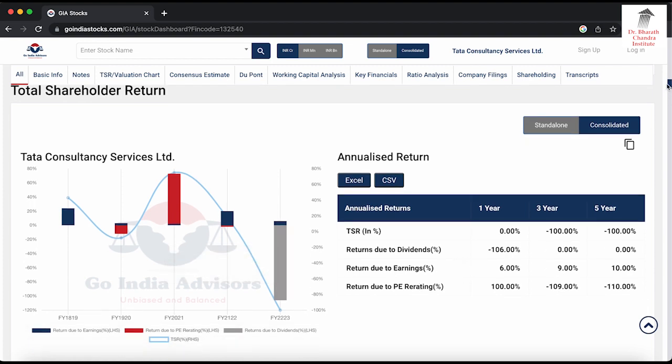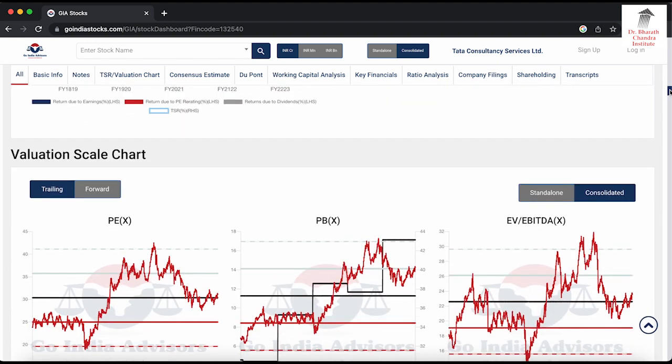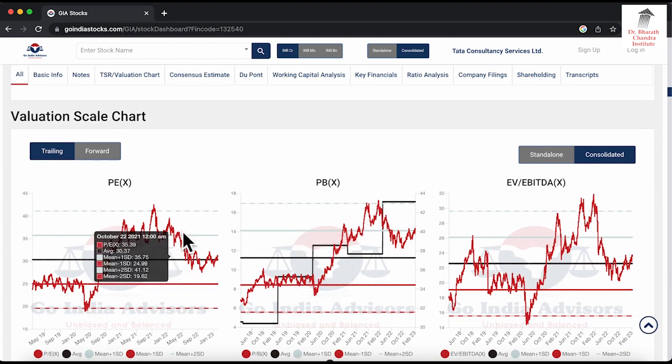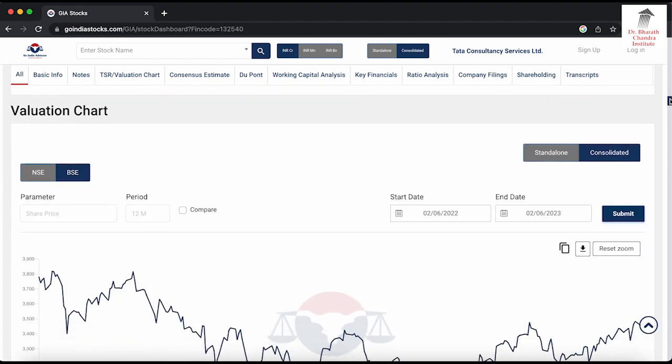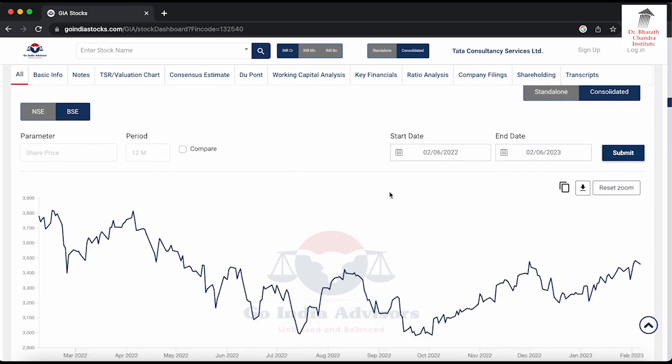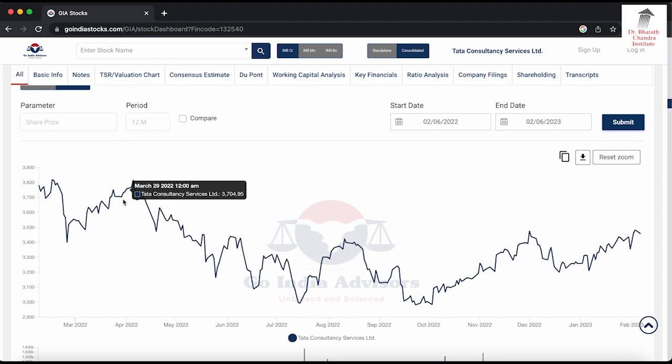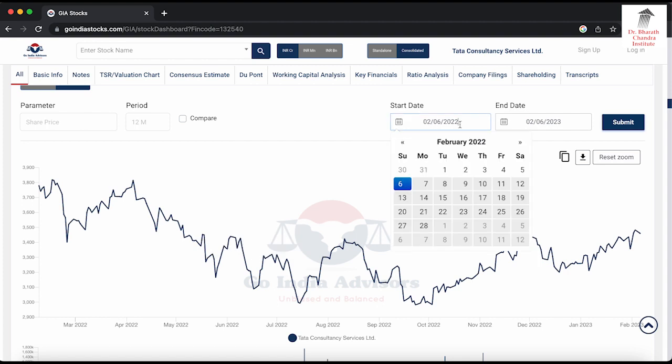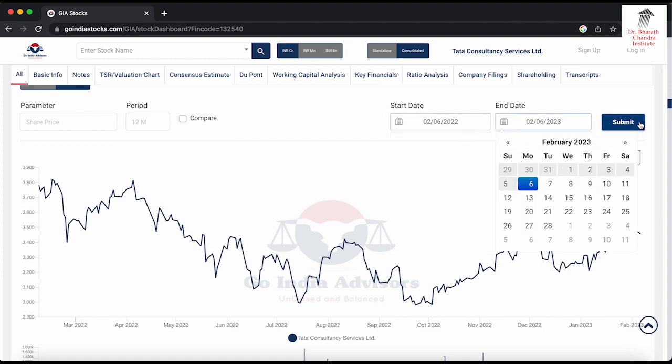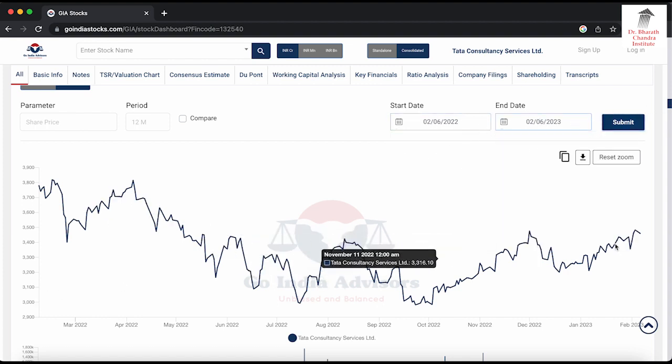These are all things which you have to research. Then the valuation scale chart shows the PE ratio in a particular financial year or quarter, and how it has fallen or gone up. Same thing with the PB ratio, which is the price to book ratio. Then if you go lower, he is showing the price chart of the company and what the price was on a particular date in the past, and if you put the start date and end year, you can get a period longer than what he is showing here, which is only about 1 year.